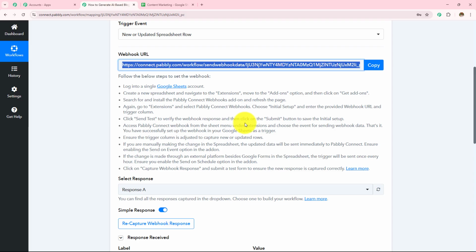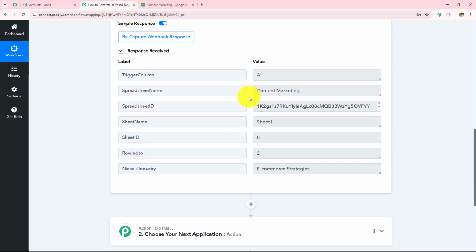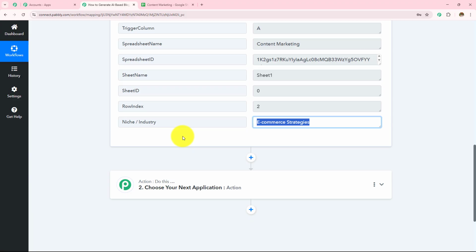So here let's go back to my Pabbly Connect workflow, and here we can see that we have captured the response. The trigger column was column A, spreadsheet name was content marketing, and the niche and the industry was e-commerce strategies.